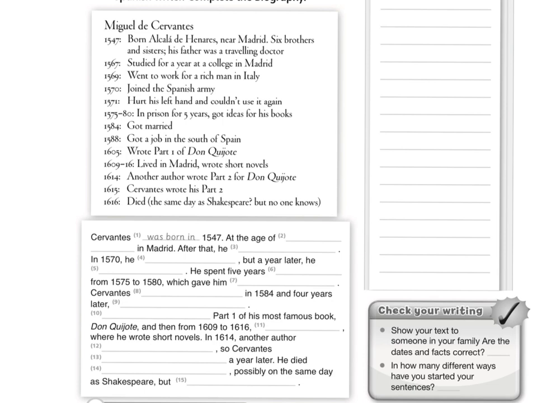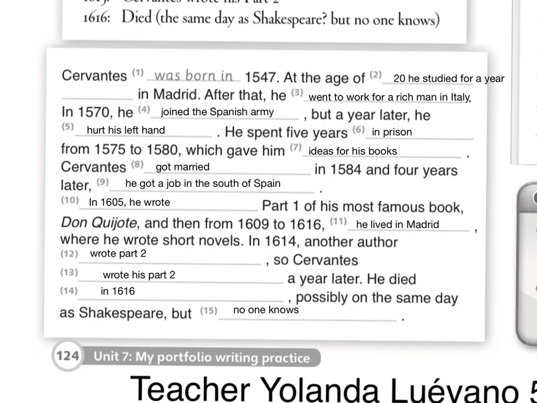I have a tip for all of you. You have to pay attention that all of your verbs have to be in past because we're talking about past happenings in Cervantes' life. And also, you have to add sometimes the subject. For example, here it only says born, but we have to put it in the correct conjugation. Cervantes was born in 1547. Please do it, pause the video, and we're going to check together in a few moments.